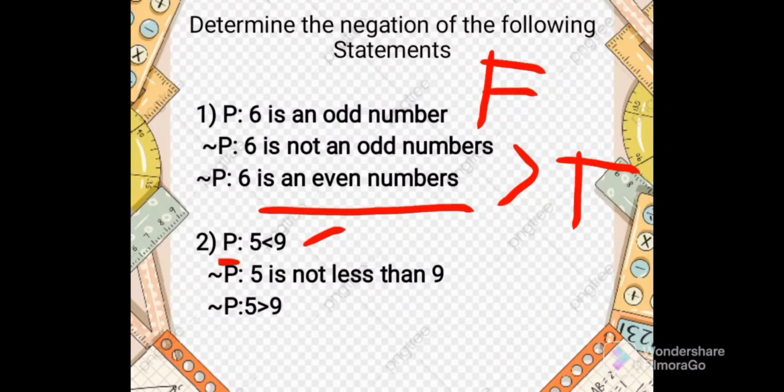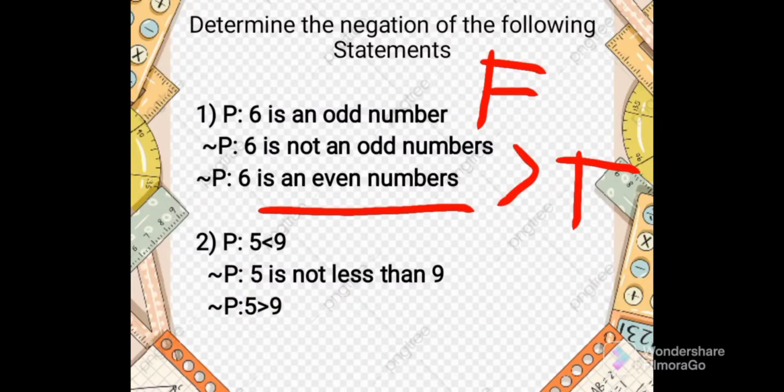The negation of P will be 5 is not less than 9. It can be written as a statement. So this is the negation of P, which is 5 is not less than 9.